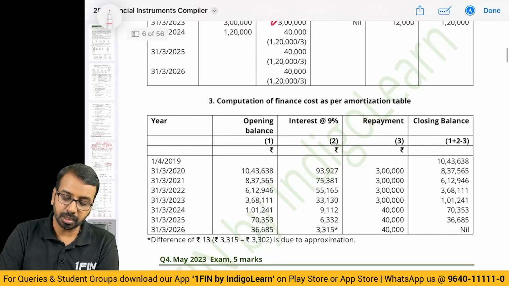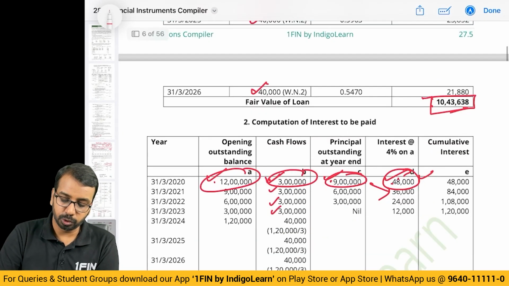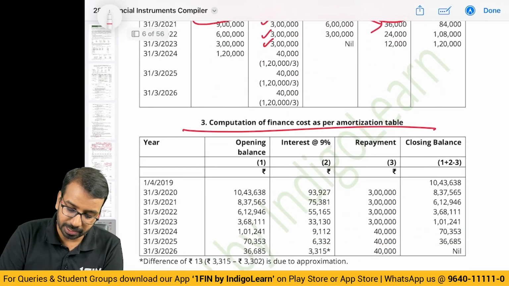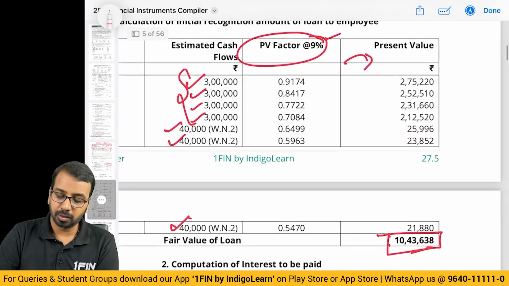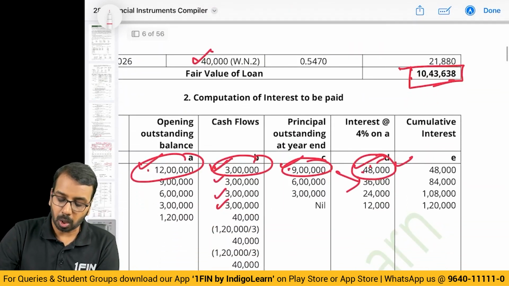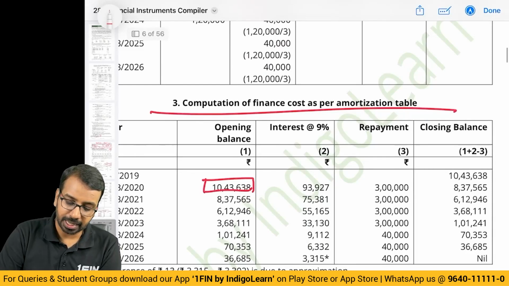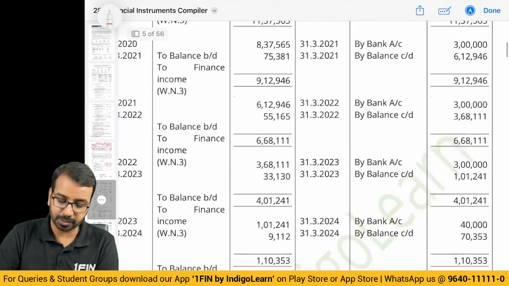Now, as far as the interest schedule is concerned, you will consider the opening balance of the loan, 1,043,638. That is nothing but the fair value of this loan. On this, you will charge interest at market rate. What is the market rate of interest?